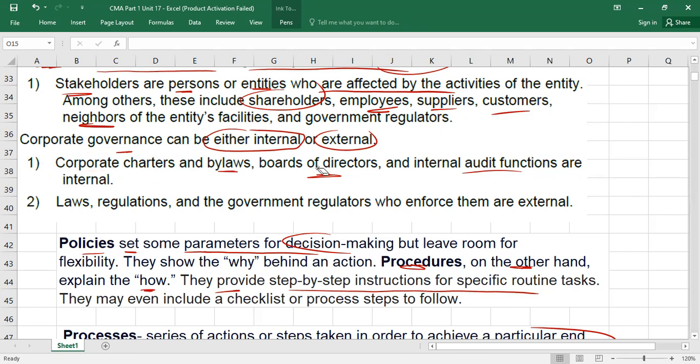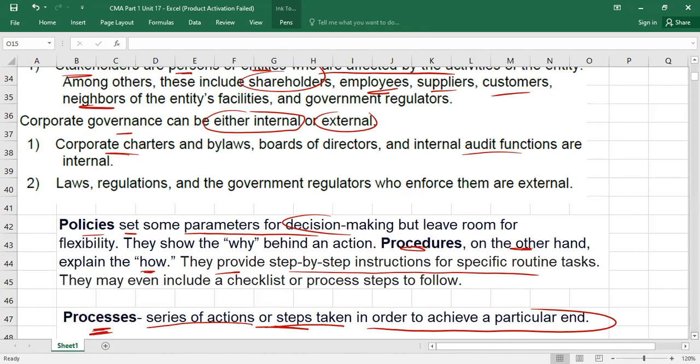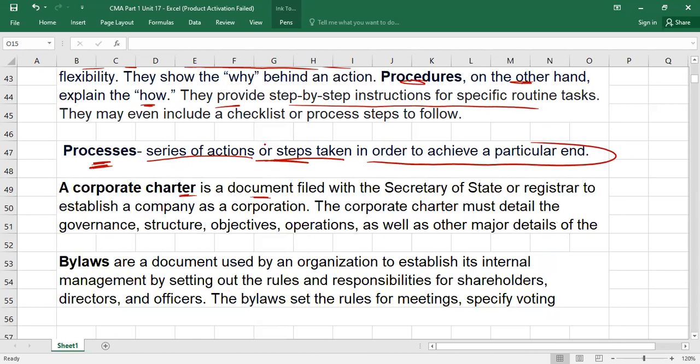Okay, corporate charter first. Here it is defined: a corporate charter is a document filed with the Secretary of State or Registrar to establish a company as a corporation. Like when you register your business in the USA, there is an office of the Secretary of State, also called the company registrar. So you have to go there and fill in a document. Sometimes it is also called articles of incorporation, which I'll explain later. That is the same document which you file with the Secretary of State, and in that document some information is provided.